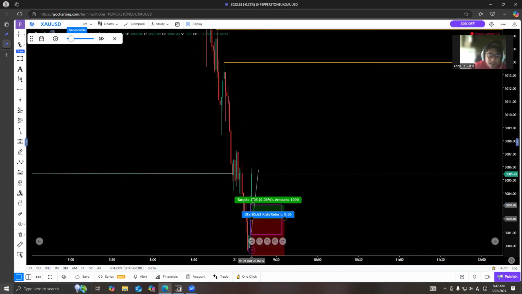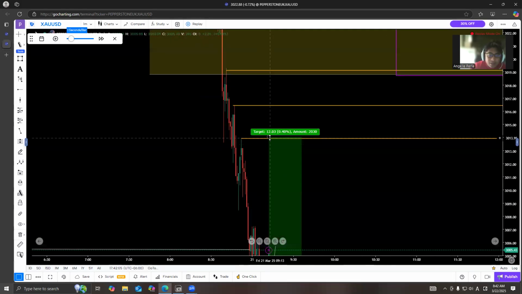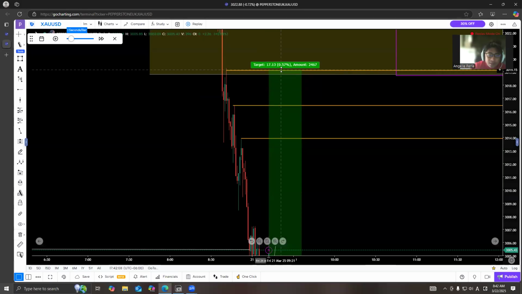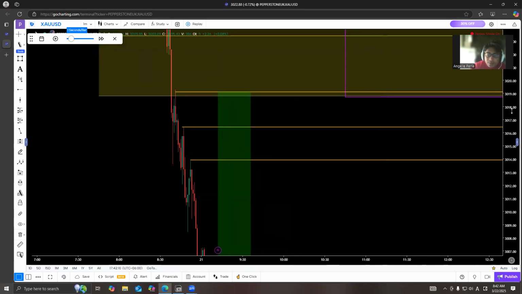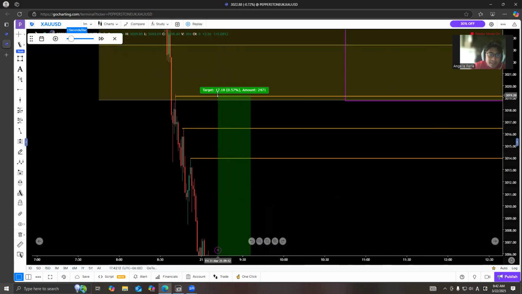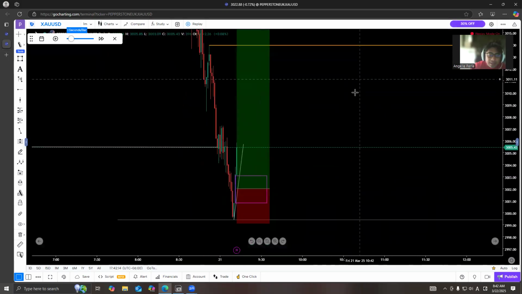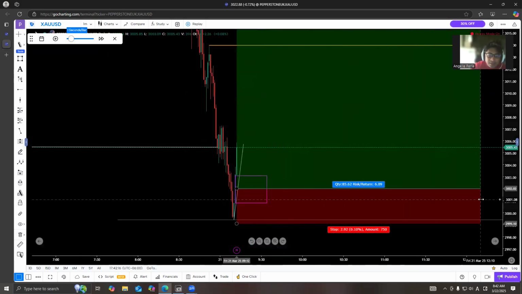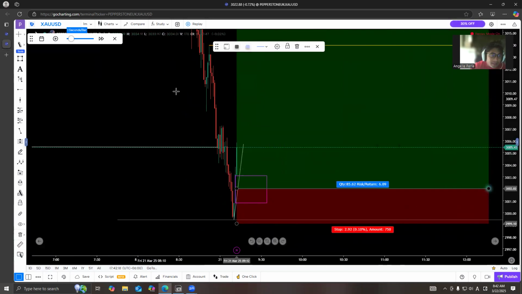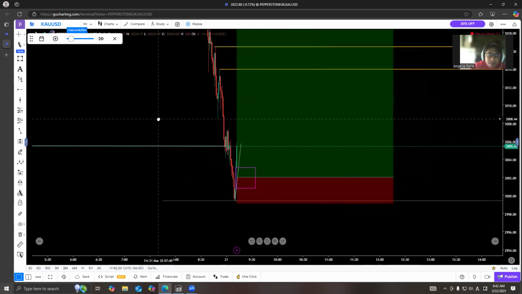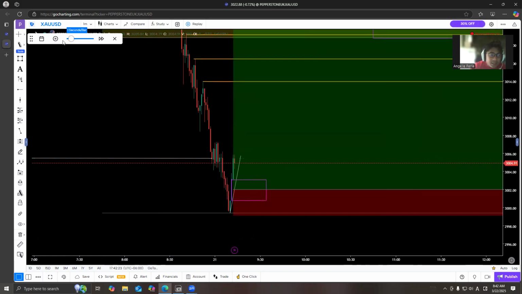So for me, this is an A plus setup, and we will now target the imbalances on the upside. All right. So that is our trade yesterday. So let's see what the market does.